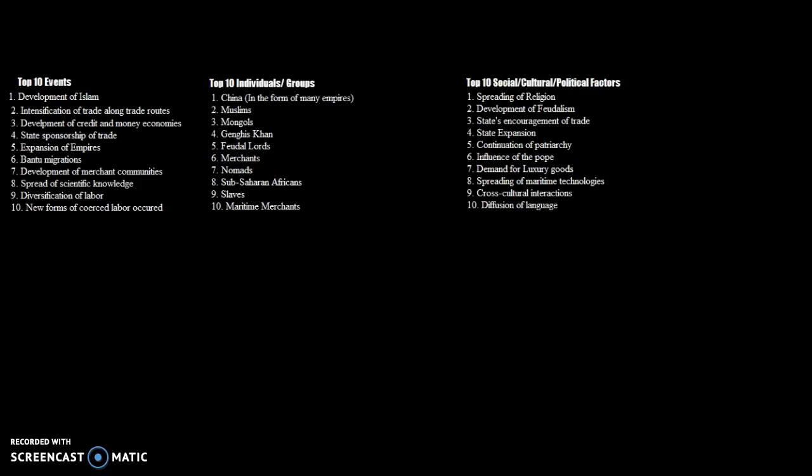And number 10 would be the diffusion of language. The diffusion of language, and especially the spread of the Bantu language, was caused by migrations and commercial contacts between different regions, and these served to create more strong cross-cultural interactions.